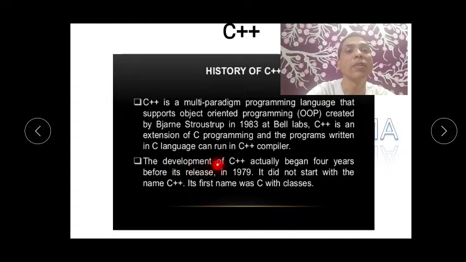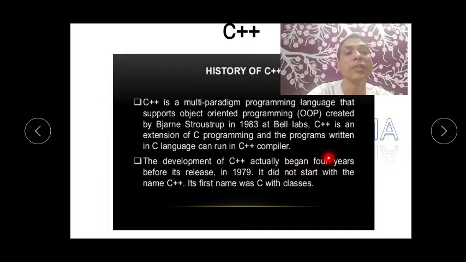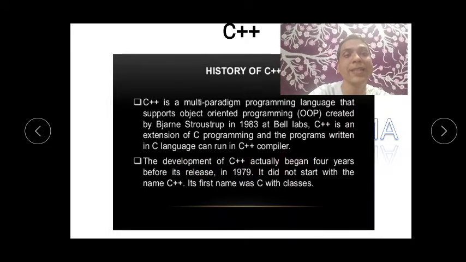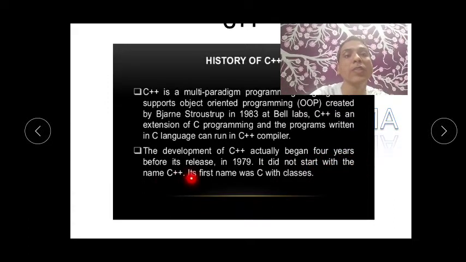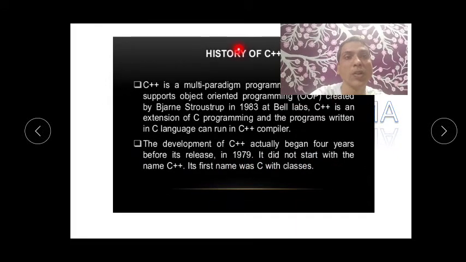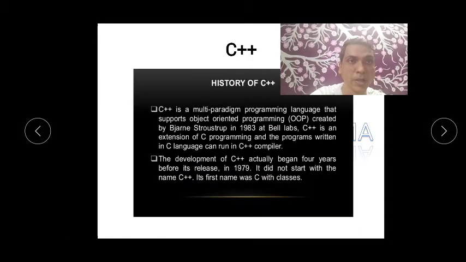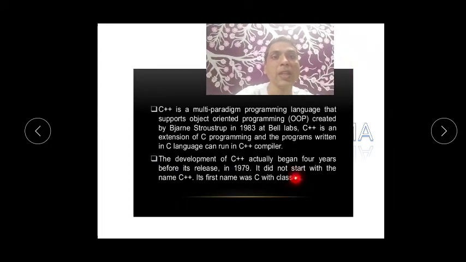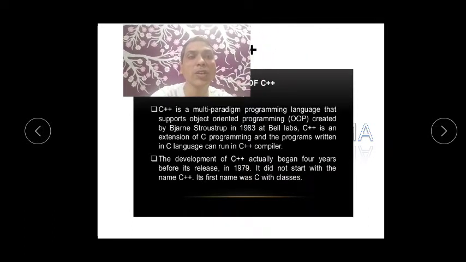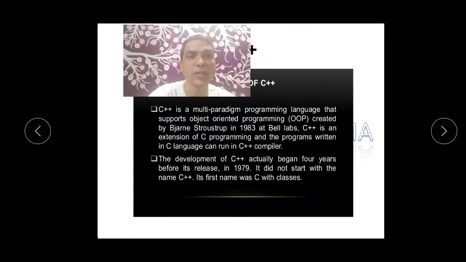Okay, the development of C++ actually began 4 years before its release, in 1979. It did not start with the name C++. Its first name was C with classes. So it was not directly named C++. It was written as C with classes. So this is just an introduction, or the history, of C++.